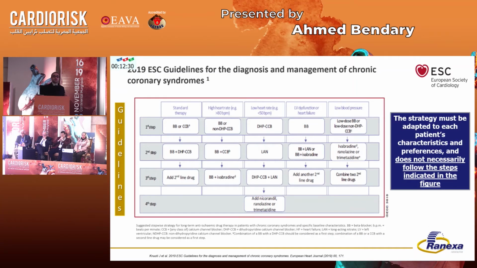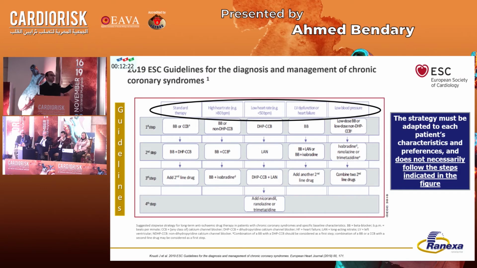The guidelines also tell us again that we have different profiles. Those patients with high heart rate, those patients with low blood pressure, those patients with low heart rate, those patients with LV systolic dysfunction. You can't start all medications in all patients. You are not a robot. For example, you can't start beta blockers in patients with true bronchospastic lung disease. You can't start calcium channel blockers in patients with low heart rate. You can't start beta blockers in patients with coronary artery disease and decompensated heart failure.